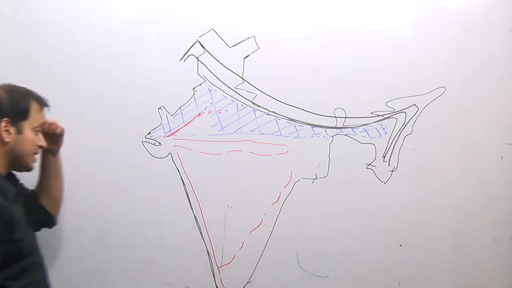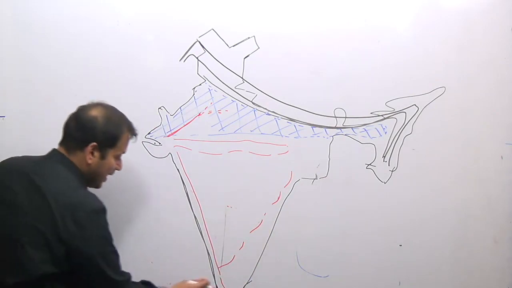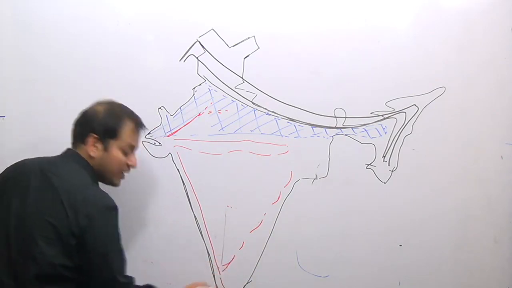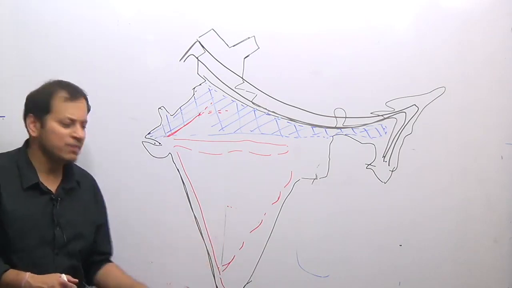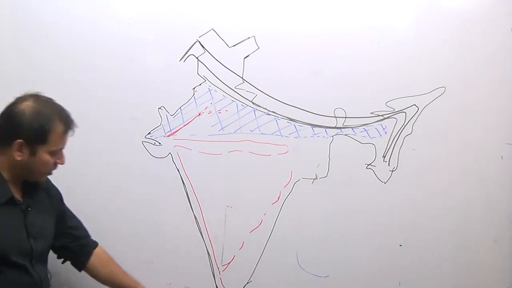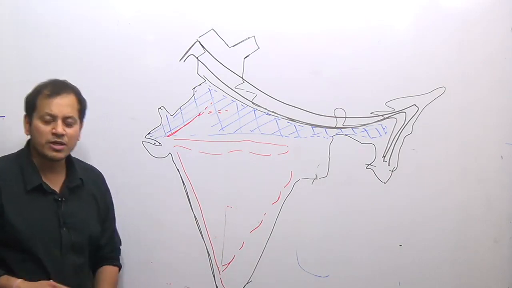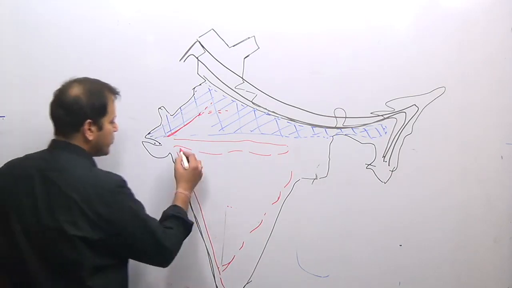These Western and Eastern Ghats will come together at the Nilgiri Hills region. You are not seeing the lower part, it does not matter much in this lecture, so don't worry that you are not seeing the southernmost tip of India. So this is the Peninsular Plateau region.